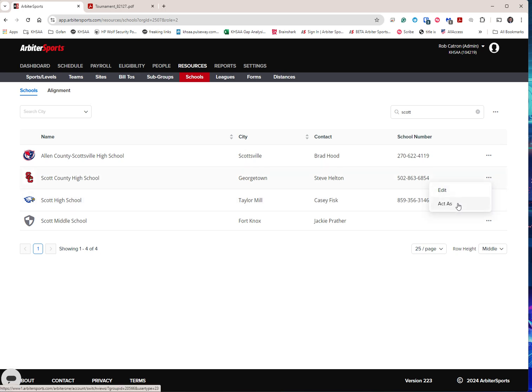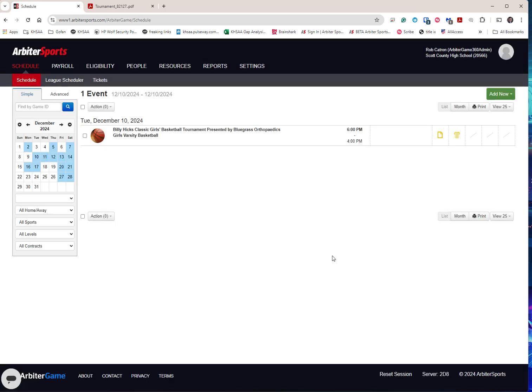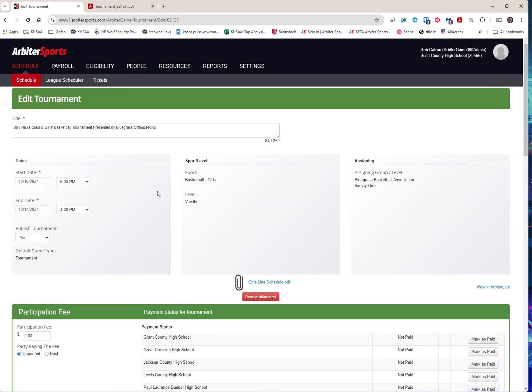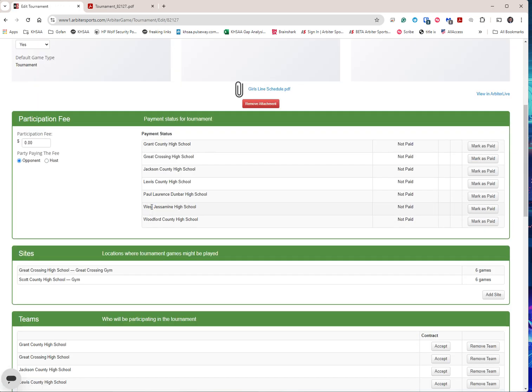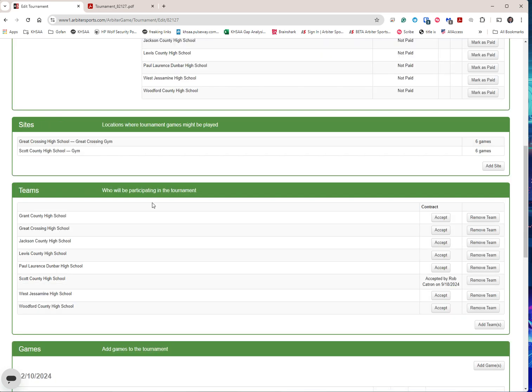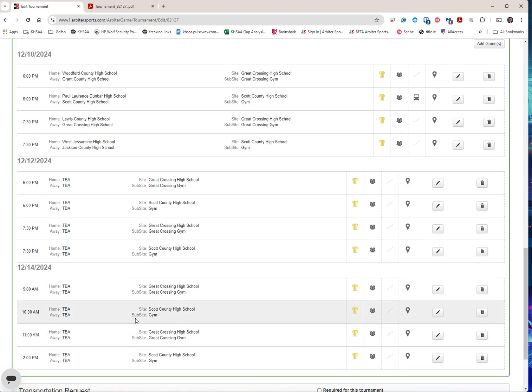Now, this does limit who can advance these teams. Since this is on Scott County's schedule, it would be anybody that basically has rights to basketball, girls, boys basketball. Obviously the AD, assistant ADs can do that, Mr. Helton, or even Mr. Wells, the district AD. Anybody can advance, but now Great Crossing would not be able to go in and update the TBAs to the game. So that is the only thing that the tournament manager really has to do, is change the TBAs to the game times.